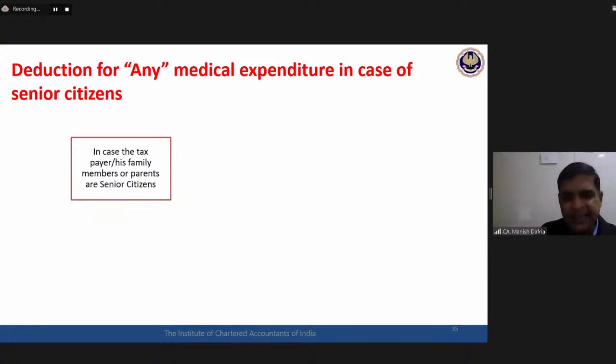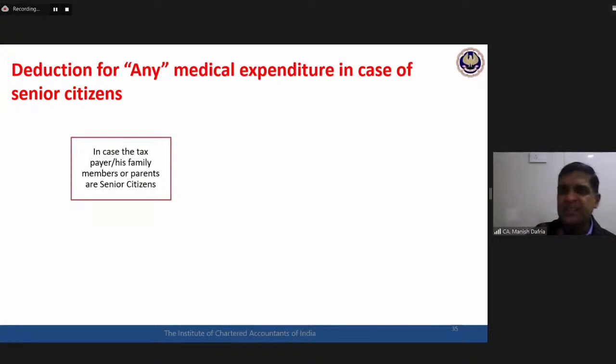But practically speaking, in a real life scenario, there is a possibility that in case of a senior citizen, the insurance company may not issue an insurance policy at all. This is quite possible. Somebody who is already 75 or 80 years old, probably no health insurance company would like to take a risk. No health insurance company would be issuing an insurance policy.